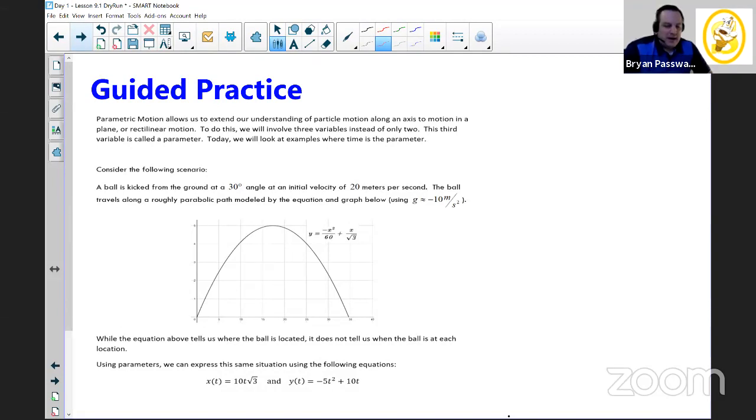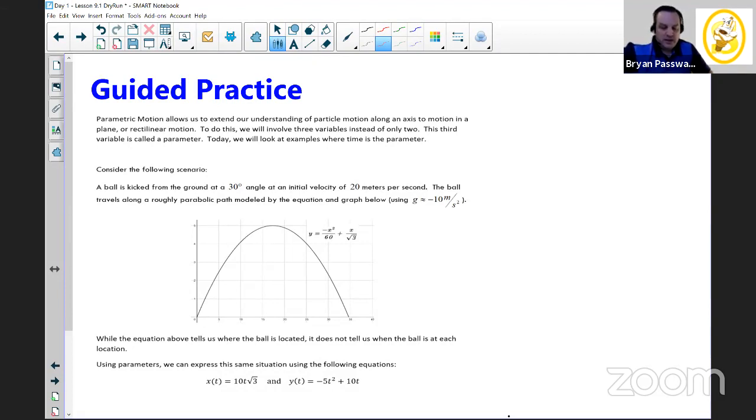So imagine a ball is kicked from the ground at a 30-degree angle. And I've got a little picture here. The scale is different, it's not counting by the same scale. That's why it doesn't look like a 30-degree angle. But it's a 30-degree angle with an initial velocity of 20 meters per second. The ball travels along a roughly parabolic path that's modeled by the equation and the graph below.